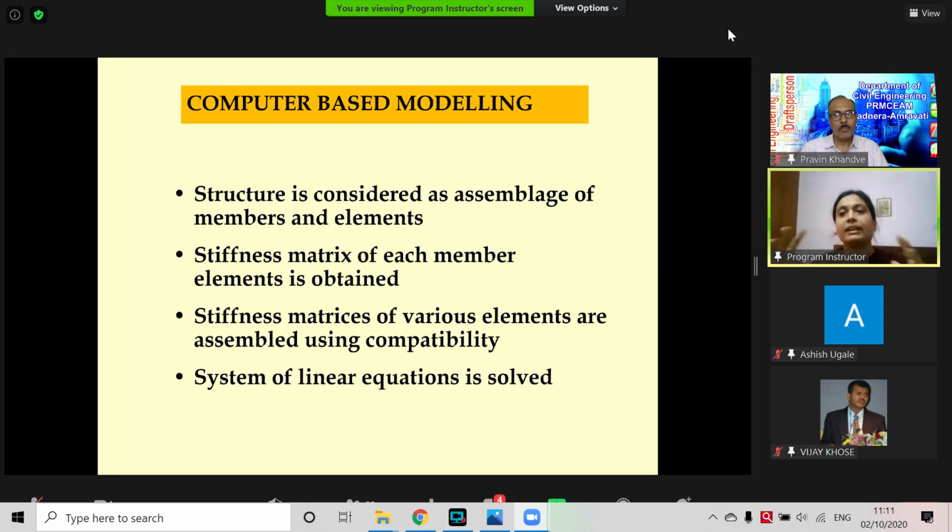All the simultaneous equations can also be written in matrix form, whose values are known to us, and for each element these matrices are formed. Then these matrices are combined for the entire structure using compatibility, and the software solves those simultaneous equations to let us know the final stress and strain condition under a specified loading, right?